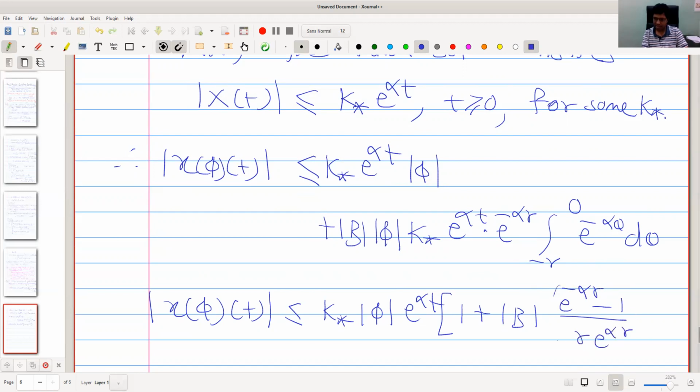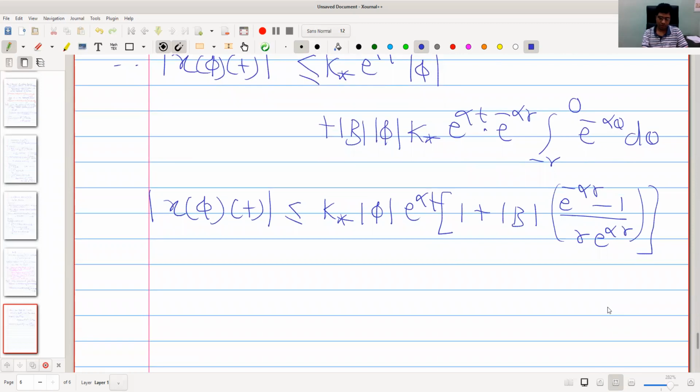Okay, you can check these calculations. In case any problem, you can ask me. Okay, so we take this also together, k star into norm phi into this square bracket, we call it as k.